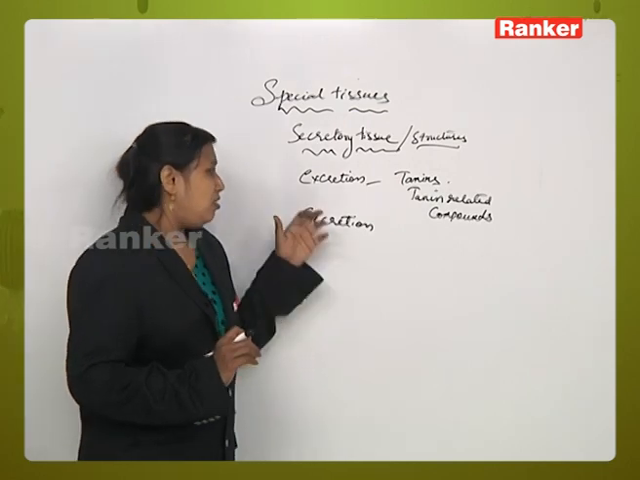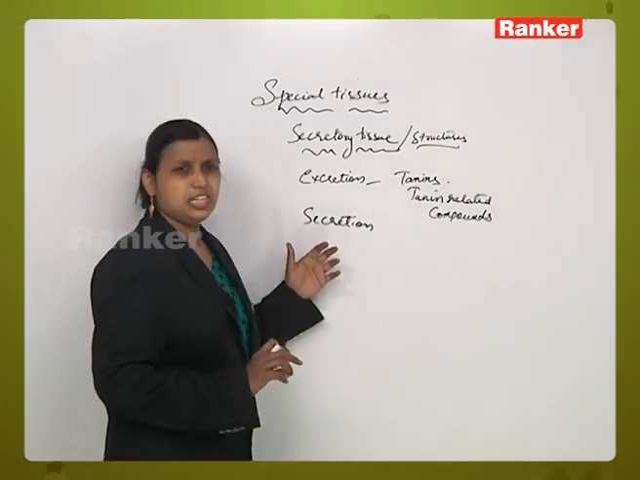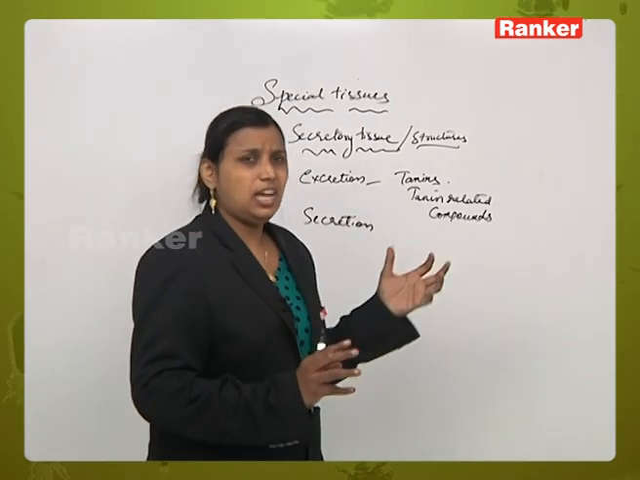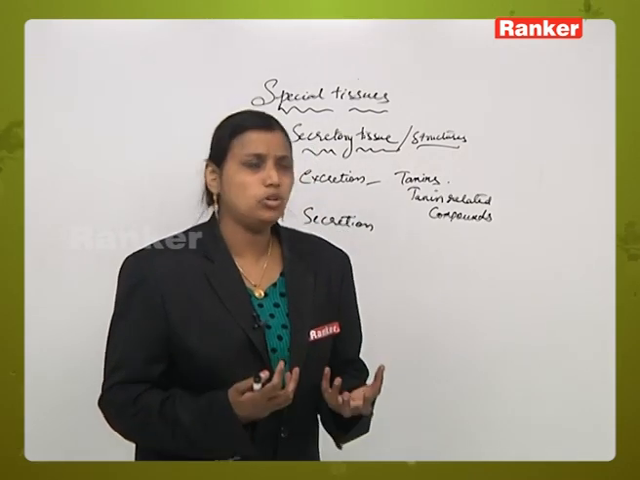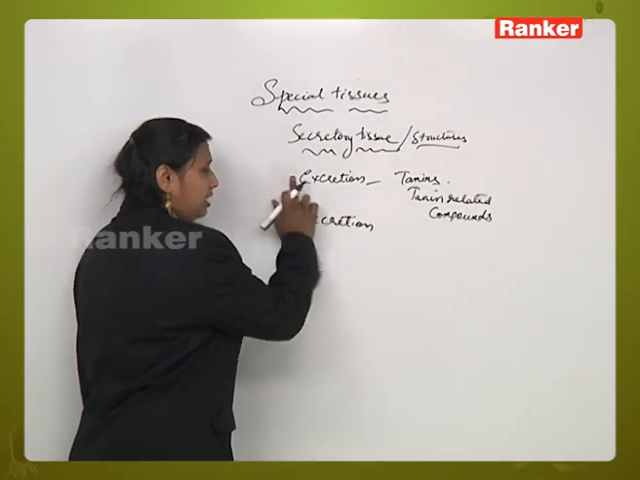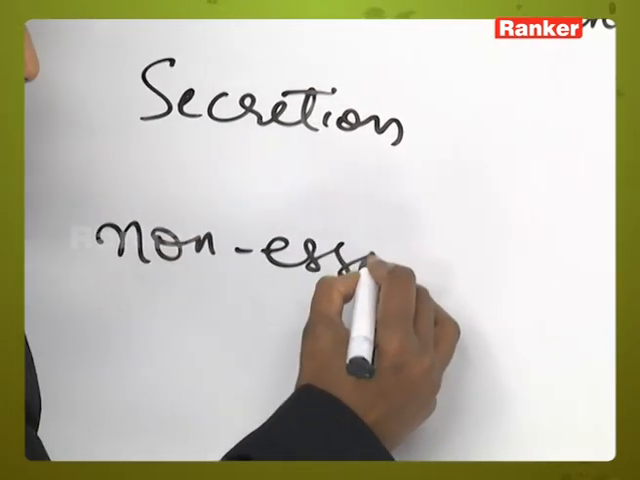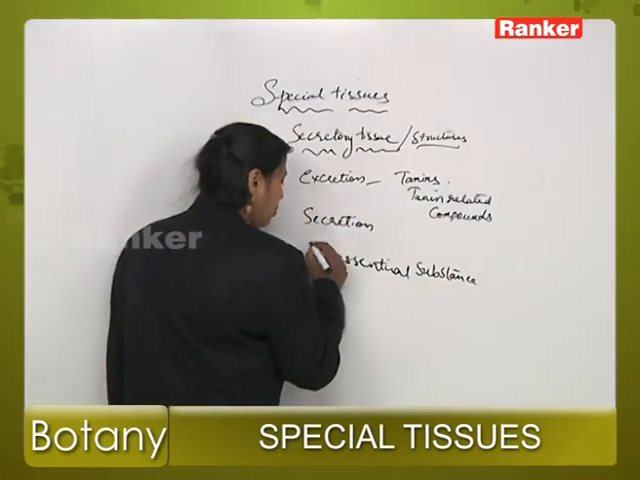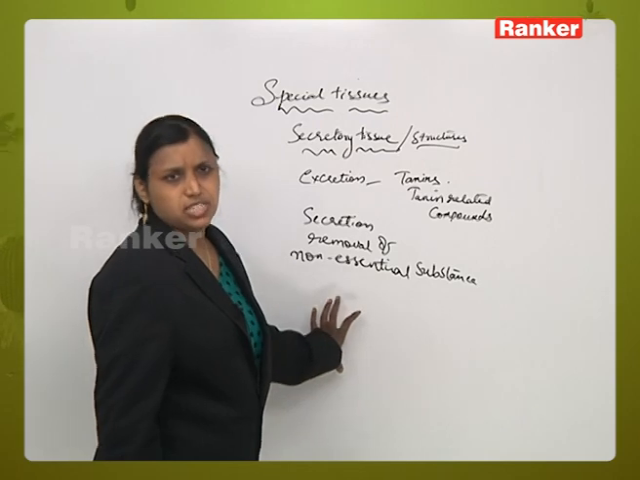Okay, so here the words elimination, excretion and secretion are more or less the same function. The distinction between the two words is not very clear, but the basic idea is that the unnecessary material in the body of a plant, which is not required and is in excess, is removed. Either it is excretion or secretion, it is the removal of non-essential substances present in the plant body. Removal of non-essential substances is the basic idea behind the secretory structures.